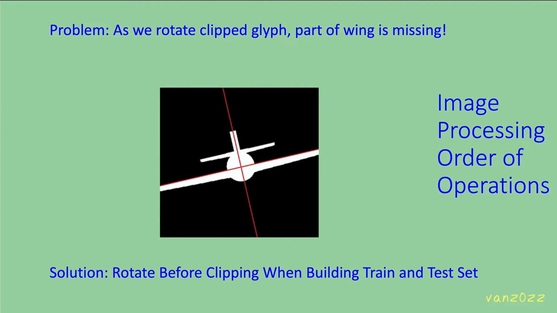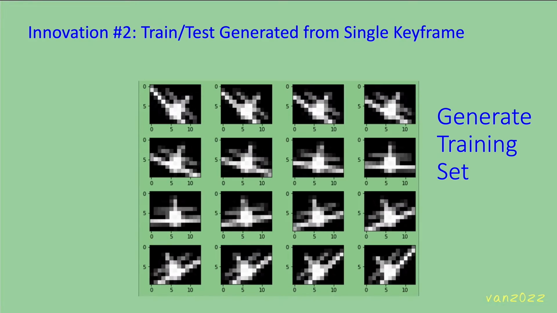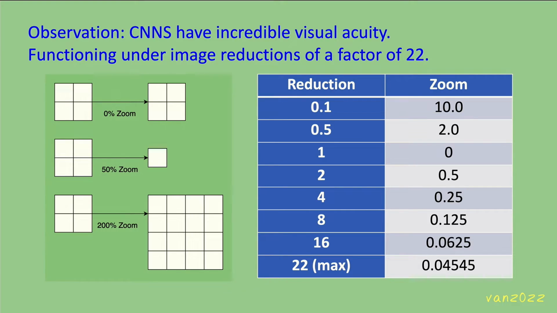A problem arises. As the clipped glyph rotates, part of the wing is missing. The solution is that we rotate before the previous clip when building the train and test set. The second innovation is that the train and test sets can be generated by the forward affine transformation of a single keyframe. One thing we notice when doing this image processing is that CNNs have incredible visual acuity.